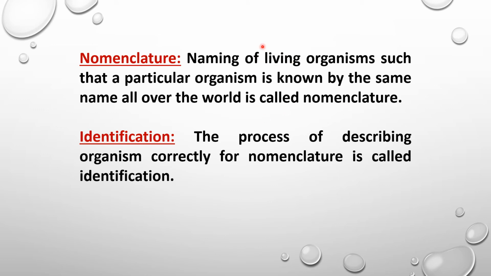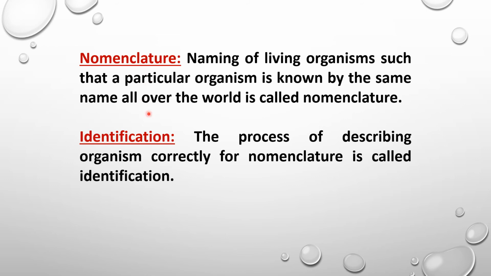That means we are providing a unique name to each and every living organism, just to make them easy to be known in the whole world, in each and every part of the world. That is why we provide a specific unique name. So that system of providing a specific name to each and every living organism is called nomenclature.